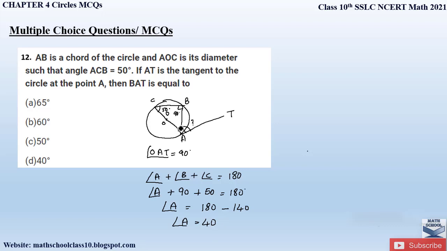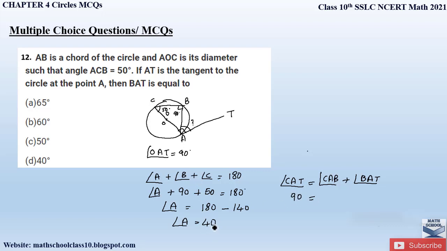Now we got this angle A as 40 degree and we also know this whole angle CAT is equal to 90 degree, right? So angle CAT is equal to angle CAB plus angle BAT. So angle CAT is a 90 degree angle which is equal to angle CAB.